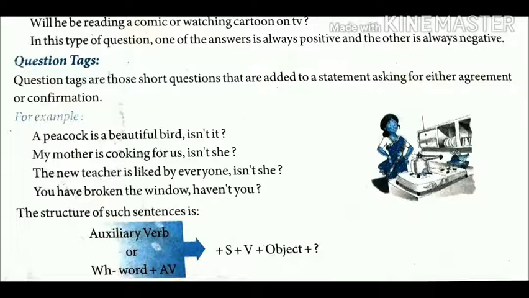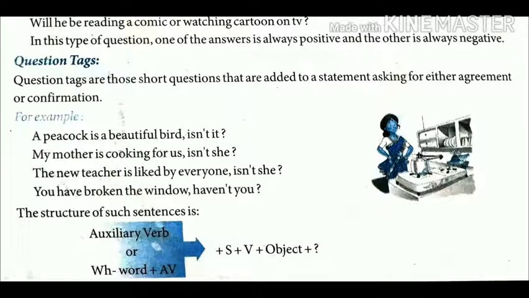A peacock is a beautiful bird. This is a normal statement. But for confirming, you ask a question. A peacock is a beautiful bird, isn't it? Isn't it is a question tag, and it is always followed by a question mark.